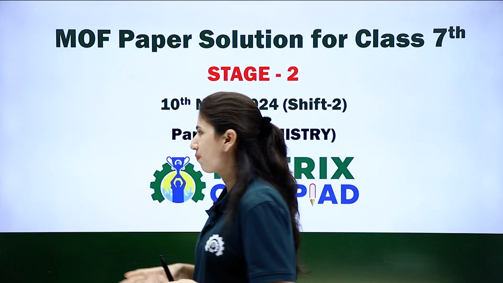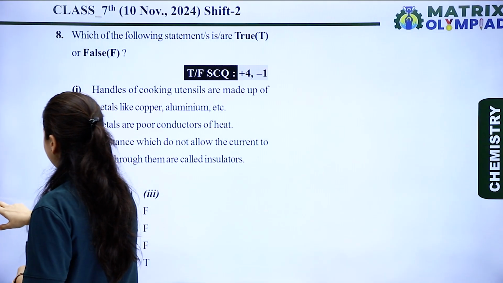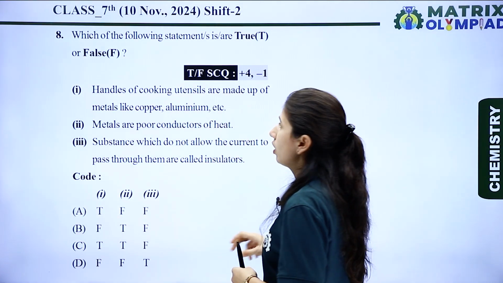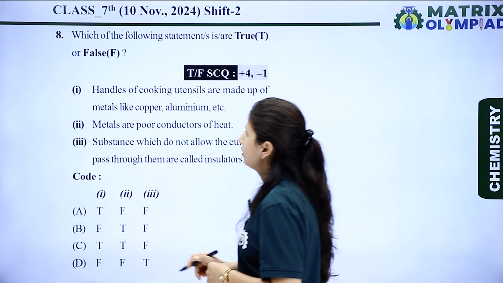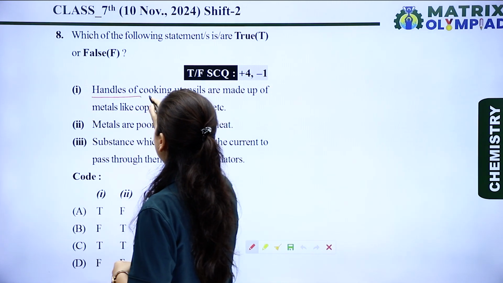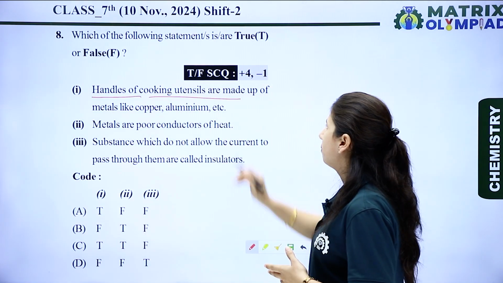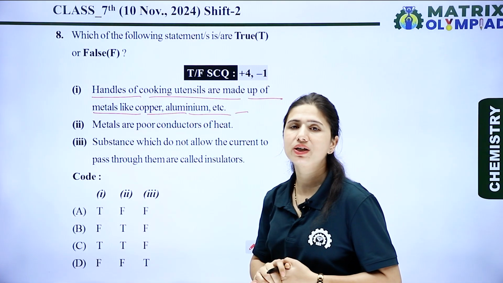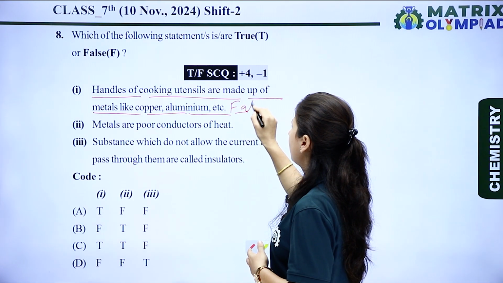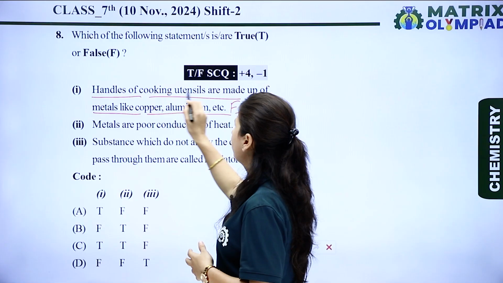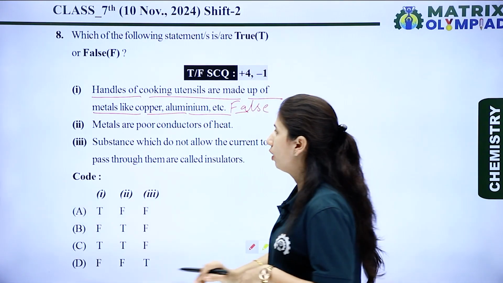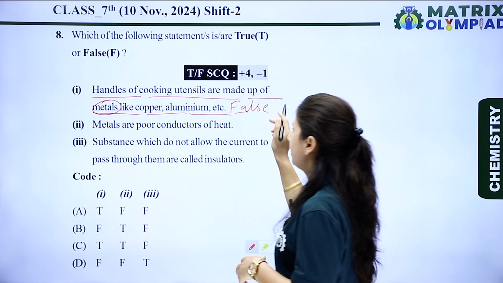Let's see the question. The question is, which of the following statements is or are true or false? The first statement is, handles of cooking utensils are made up of metals like copper, aluminium, etc. No, it is completely a false statement. Basically, the handles of cooking utensils are made up of plastic and wood, not metals. So this is completely a false statement.